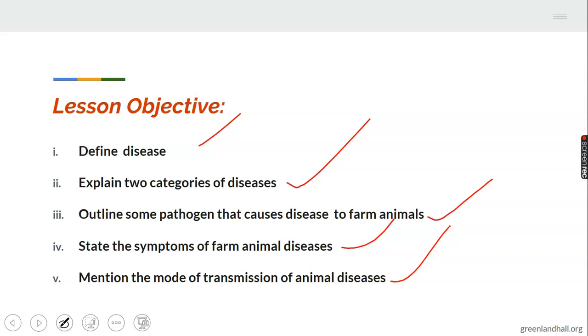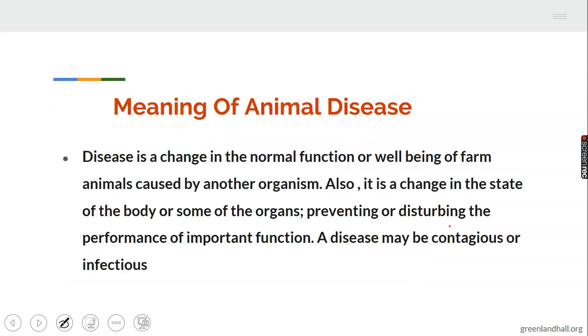Now to the topic proper. Meaning of farm animal disease. Before we continue, I want to ask us a question. Have you ever been sick or had a challenge in any part of your body that prevents the proper function of such part? If your response is yes, likewise animals can be affected. Hence, we define disease